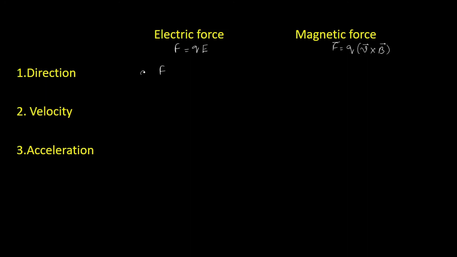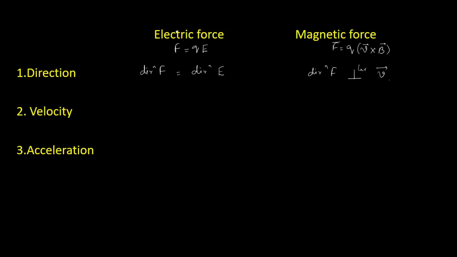So the direction of force will be same as direction of electric field. What about the direction of magnetic force? So the direction of magnetic force is always perpendicular to the direction of motion of the particle, right?